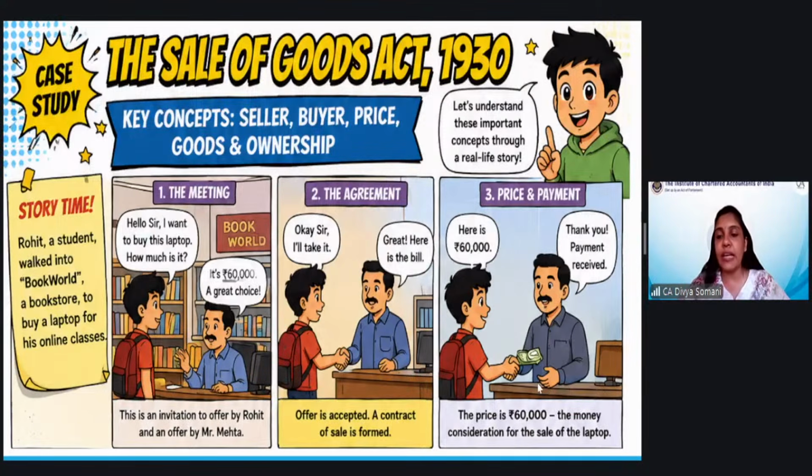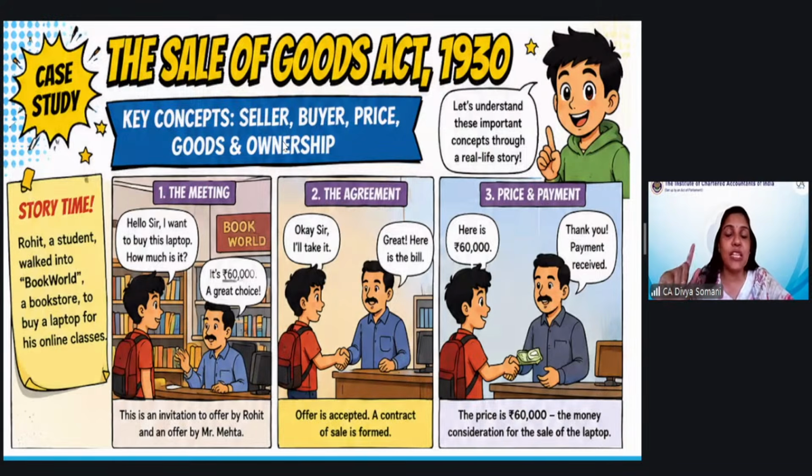So finally, here can we say that the seller is an unpaid seller? Has full payment been made to the seller? Quickly tell me. Yes, full payment has been made. Suppose here if Rohit had just paid him 30,000, then in that case, whether the seller is considered as an unpaid seller? Okay, some people are saying yes, some people are saying no, half paid. So whether he will be considered as an unpaid seller or not.